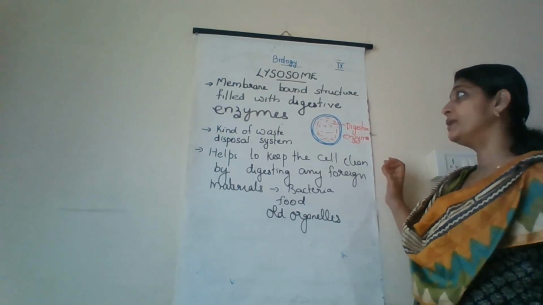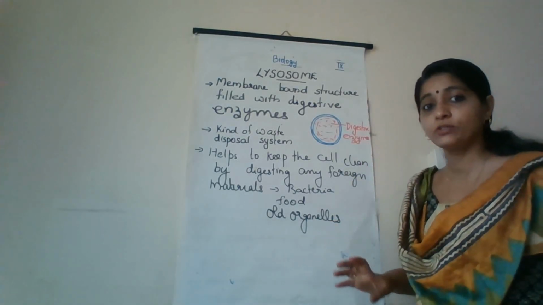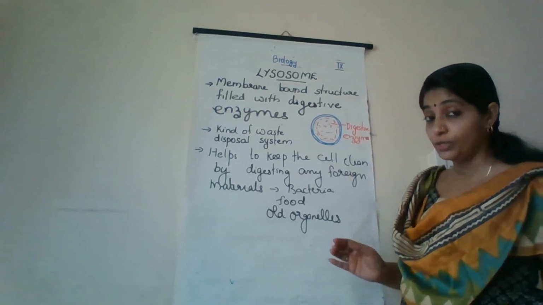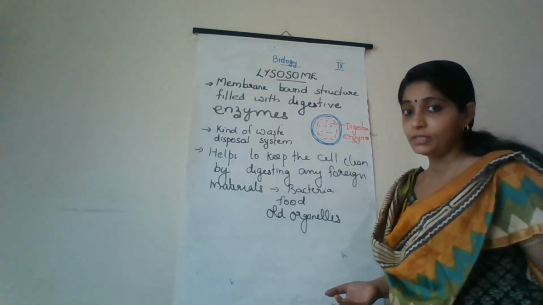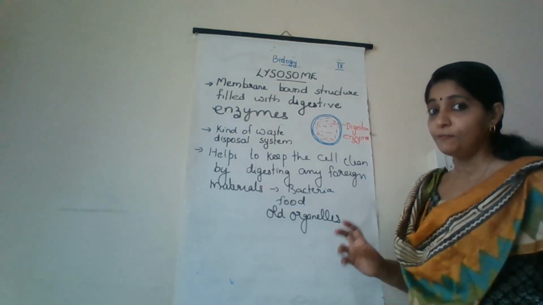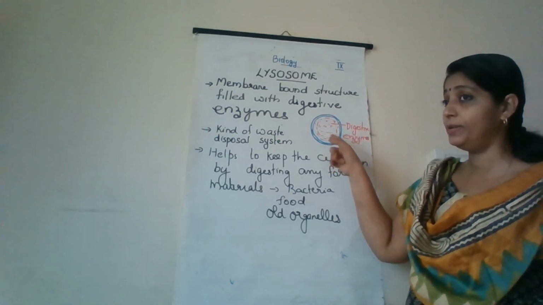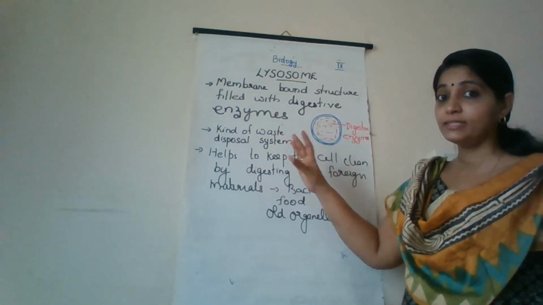Lysosomes are membrane-bound structures filled with digestive enzymes. We studied that the Golgi apparatus helps in the production of lysosomes. You can see the membrane-bound structure, and inside it is filled with very powerful digestive enzymes.